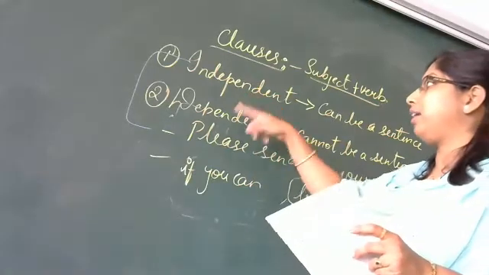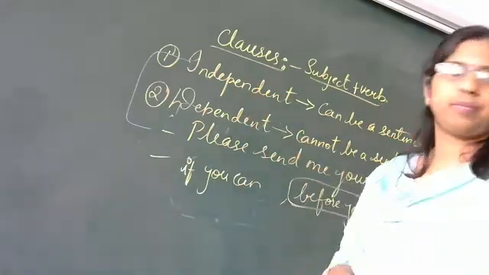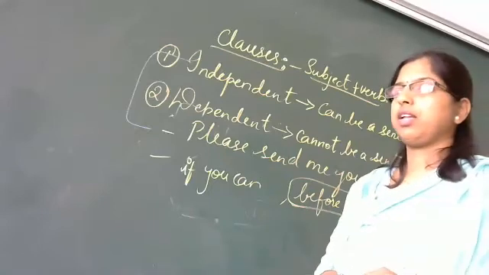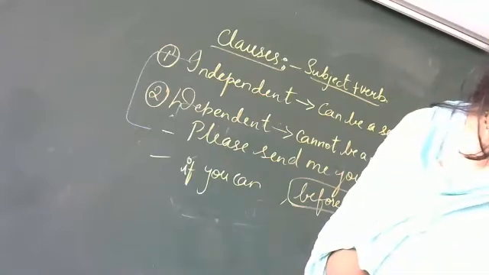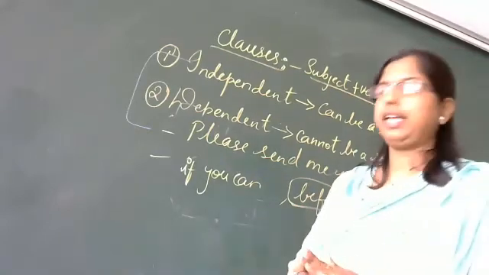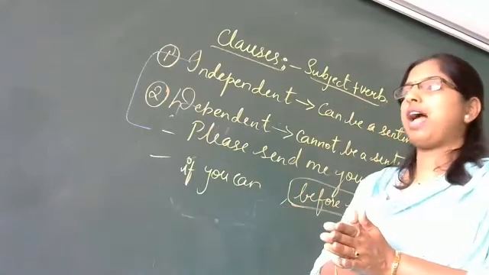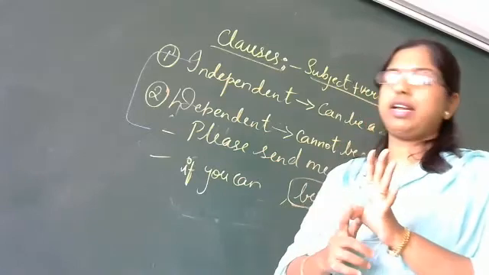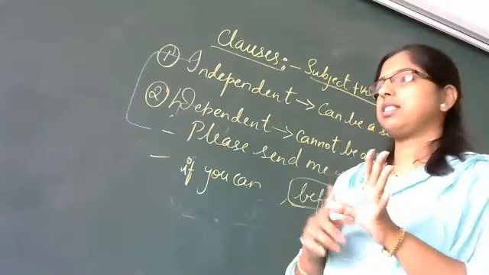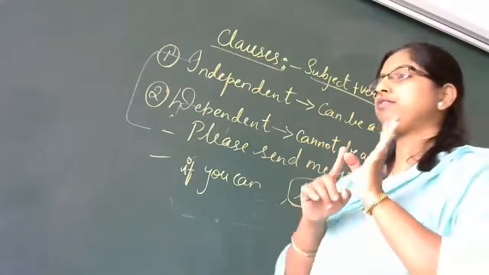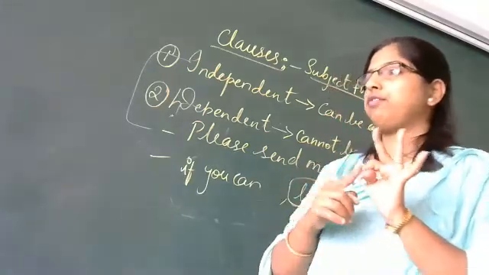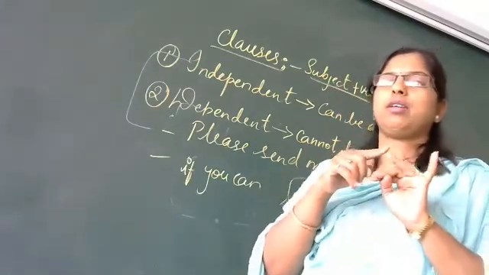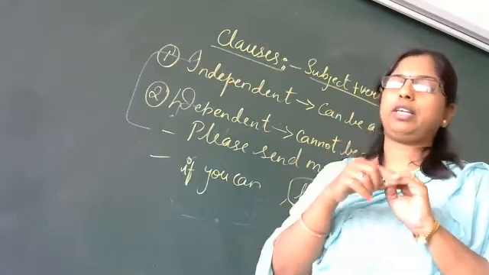So is it understood now, independent and dependent clause? Any doubt, any difficulty in this? So once again, a recap of what we did today. We have learned about sentences, the 5 kinds of sentences, that is assertive, then we have interrogative, then we have exclamatory, then we have imperative and optative.